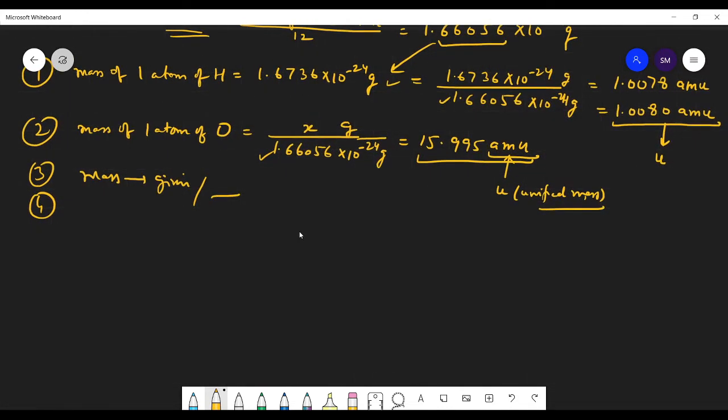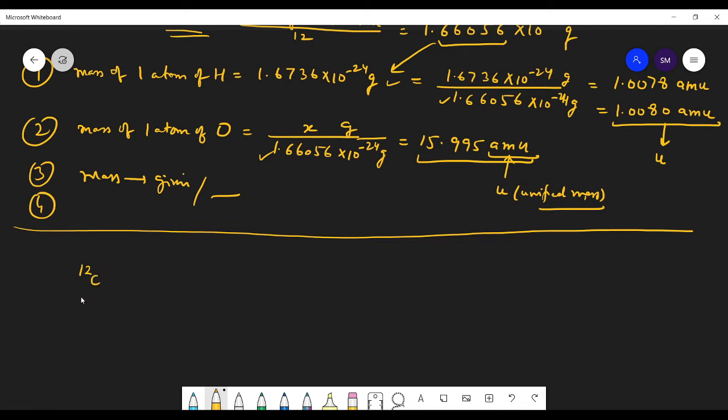Now suppose an element has 3 isotopes. Like carbon has 3 isotopes: carbon 12, carbon 13, carbon 14. These are the 3 isotopes of carbon. Now whose mass are you going to take as x to find the mass in AMU? For that we see what the percentage is when carbon is found in nature.